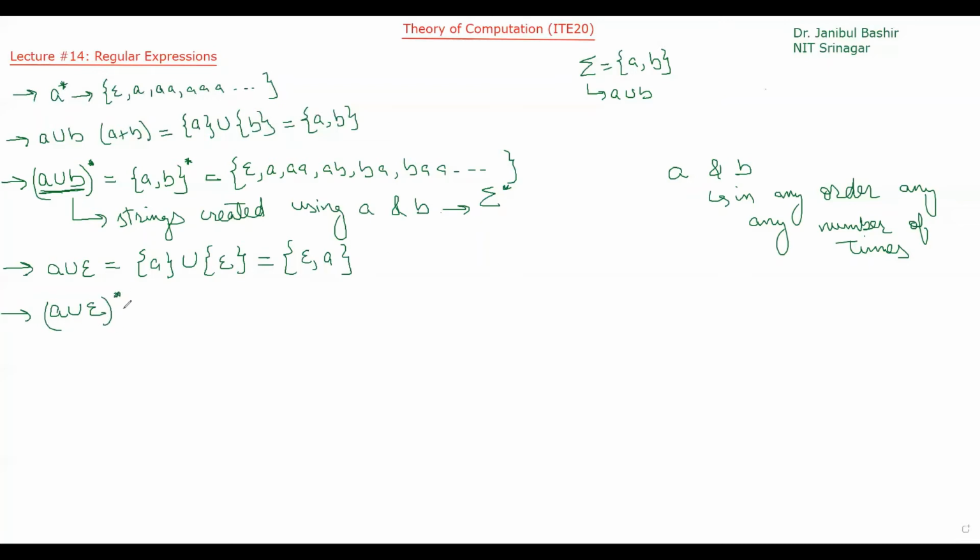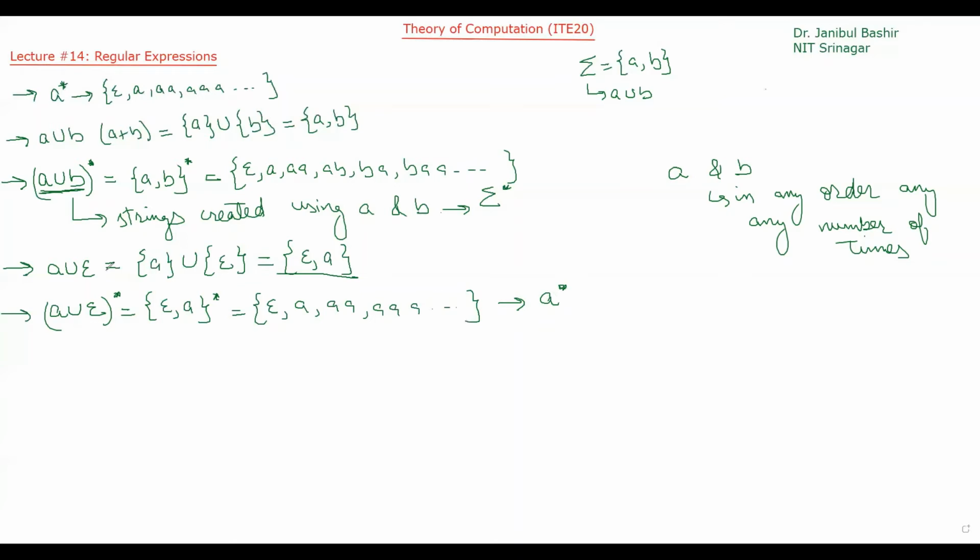A union epsilon star means epsilon comma A star, and it means epsilon, A, AA, and so on, or we can say it is same as A star. A union epsilon represents this language, and A union epsilon star means epsilon star.